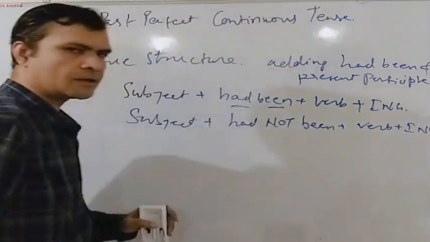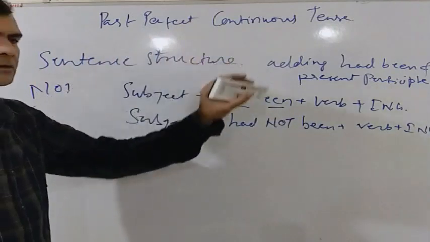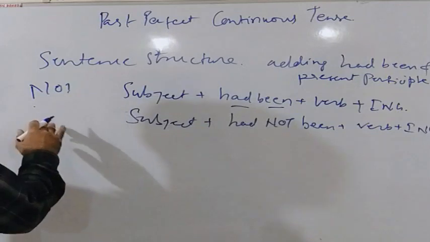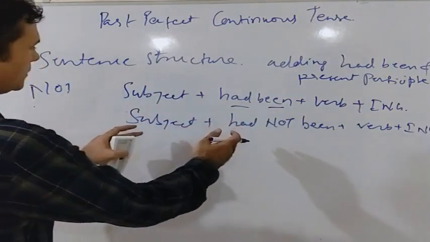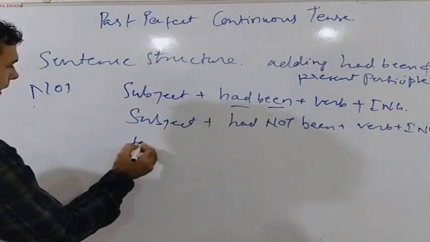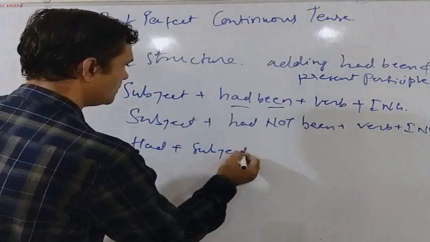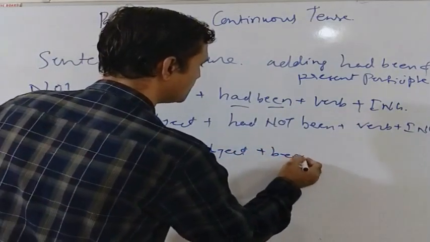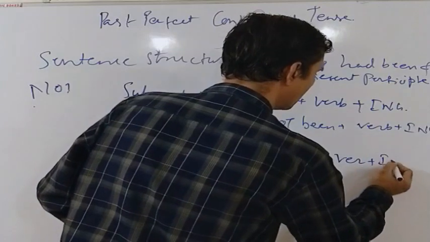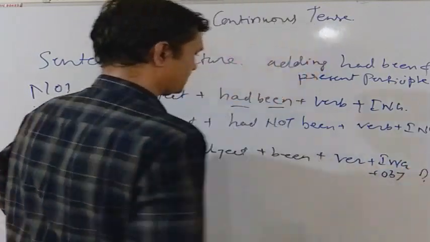Now let us see the structure of an interrogative sentence in the past perfect continuous tense. In the interrogative sentence, we will keep the had before the subject. So the sentence structure will be had plus subject plus been plus verb plus ing plus object and then question mark.